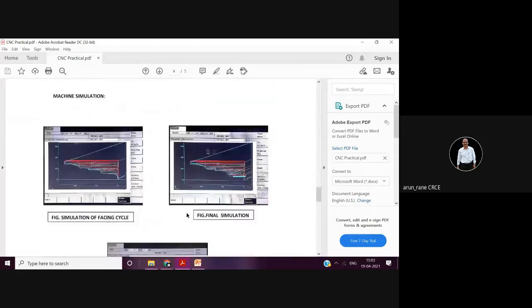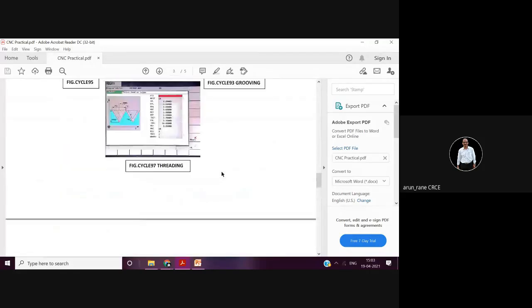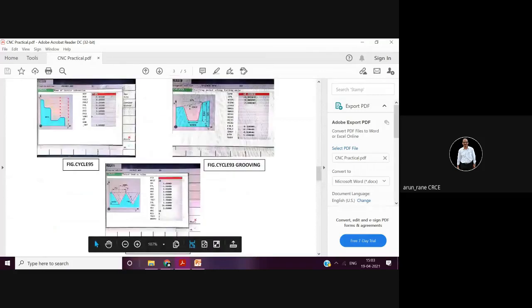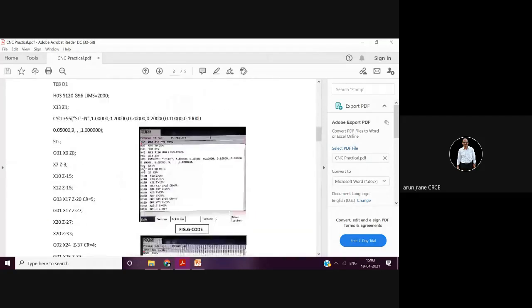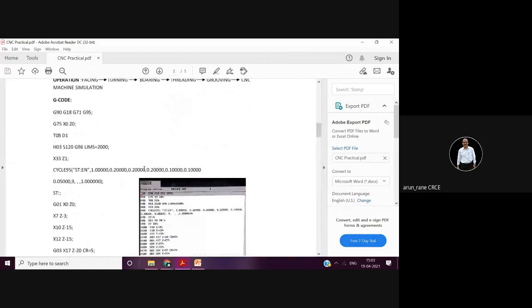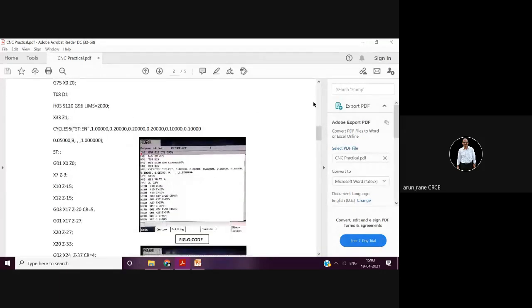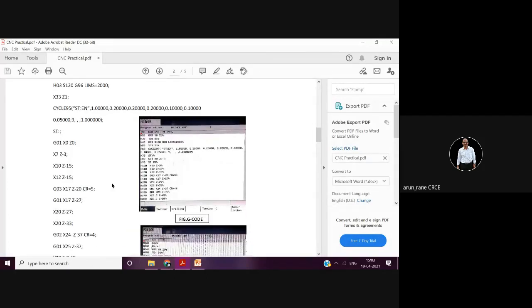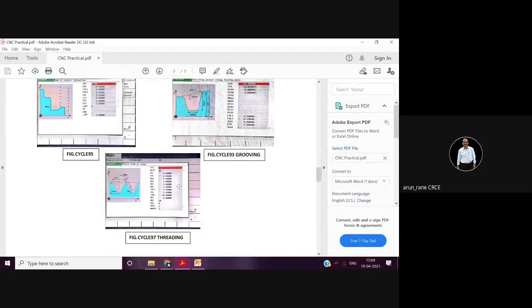the final simulation sketch, just a rough sketch. And this is not required, this is just for your understanding purpose. That's all. So first is your question, followed by the sketch, followed by the table, followed by the program with the explanation. Then cycles you have to describe, whatever cycles you are writing, you have to describe the syntax, and then a sketch of final simulation. This is what is expected in assignment number 1.